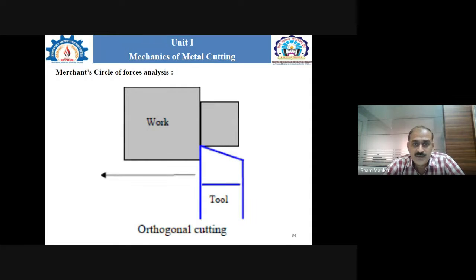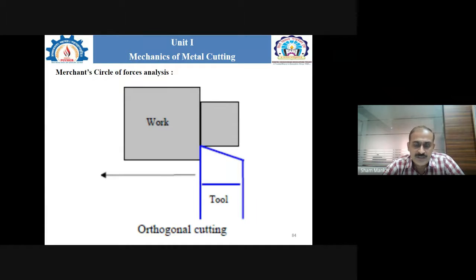Whenever we perform the orthogonal cutting operation on any kind of machine, say a lathe machine or other machines, whatever assumptions and analysis are stated by Merchant are only for the orthogonal cutting operation.